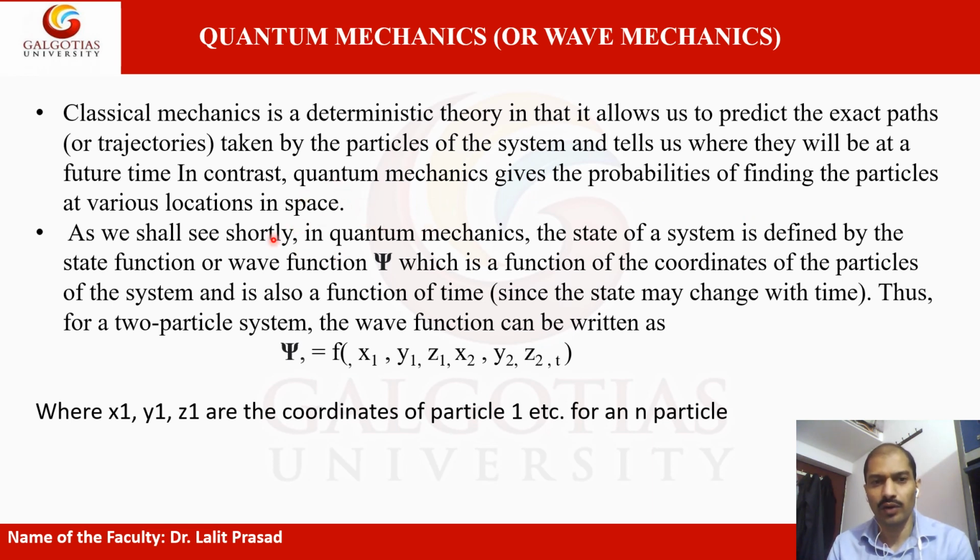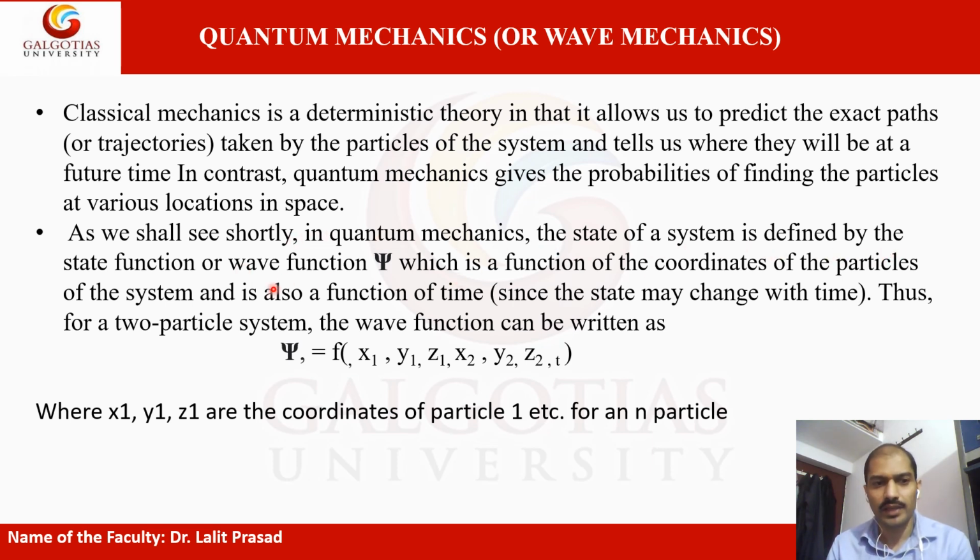It means you cannot easily find the electron at a particular position, because it could be anywhere in space; there is only a probability, and you can see the electron cloud. In the electron cloud the electron would be at that particular position. So as we shall see shortly, in quantum mechanics, the state of the system is defined